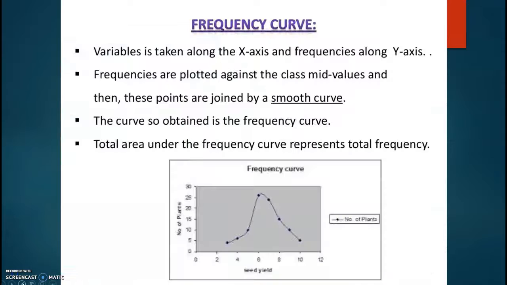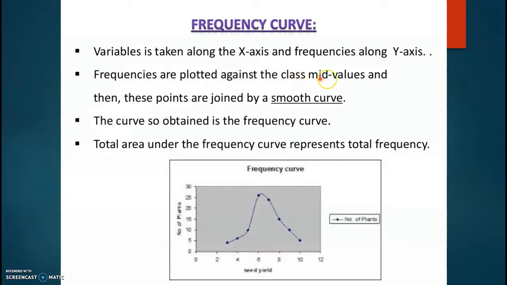Okay. Next one is frequency curve. The frequency curve is obtained by drawing a smooth freehand curve passing through the points of the frequency polygon as closely as possible. It may not necessarily pass through all the points of the frequency polygon, but it passes through them as closely as possible. So, children, in short, variables are taken along the x-axis and frequencies along the y-axis, just the same as in our frequency polygon.